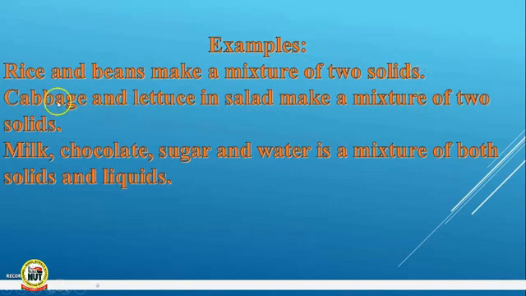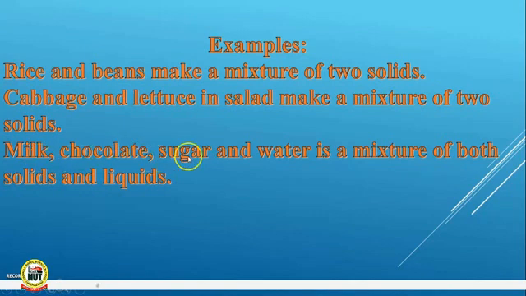Cabbage and lettuce. Cabbage for making salad, lettuce again for making salad. They make a mixture of two solids as well. When making salad, you cut your cabbage, cut your lettuce, and mix together, giving you a mixture of two solids. Okay? Good.